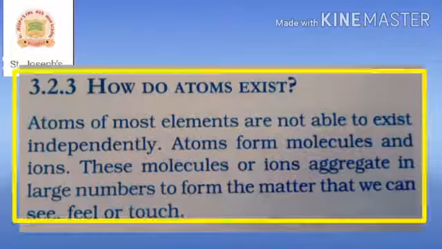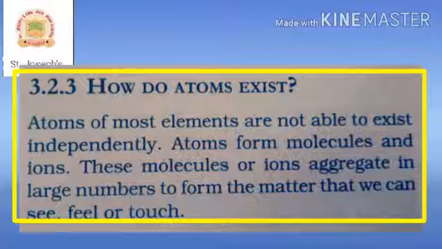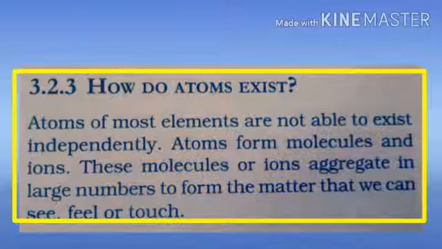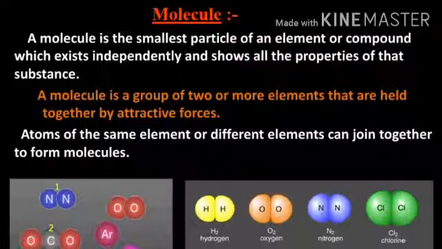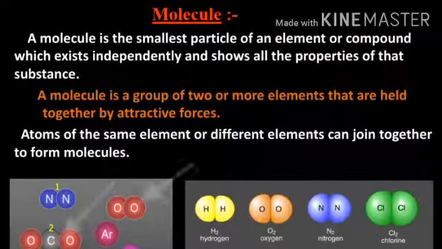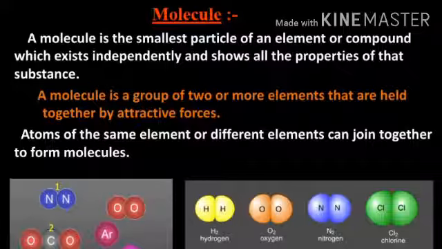In nature, atoms do not exist independently. Atoms of most elements are not able to exist independently. In fact, atoms form molecules. Molecules are nothing but the combination of two or more atoms, and they form the ions. Ions means the charged particles. These molecules or ions aggregate, they combine in a large number to form the matter that we can see, feel or touch.